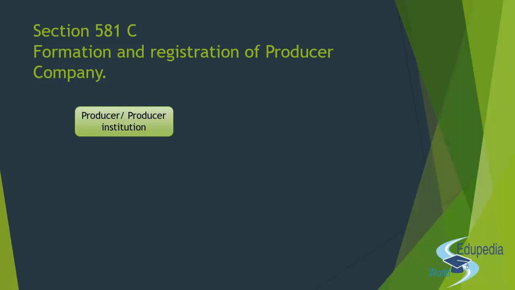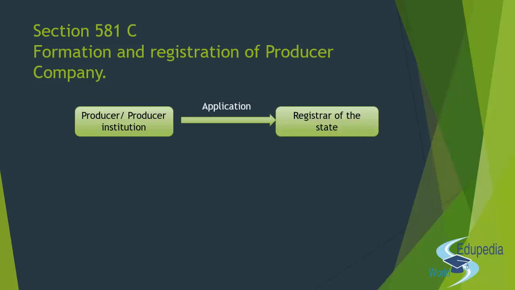So what we have seen so far is that you need at least 10 producers to form a producer company, or at least 2 producer institutions, or a combination of both with a minimum of 10 producers even there, right? So you can have 10 producers plus 1 producer institution to form a producer company, right? Now, a producer or a producer institution, the group, will send an application for registration to the registrar, right? The registrar of the state in which they propose to hold their registered office.